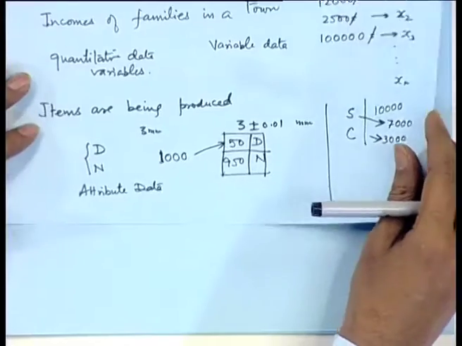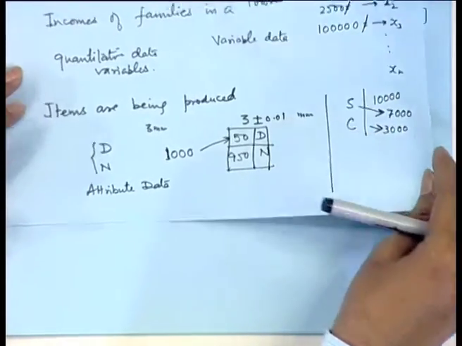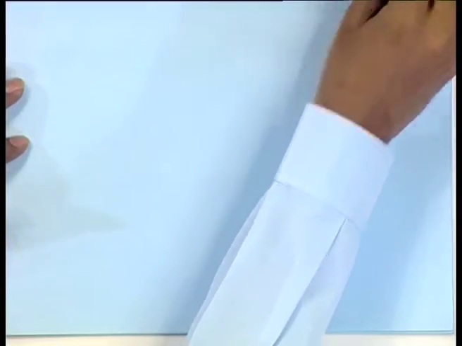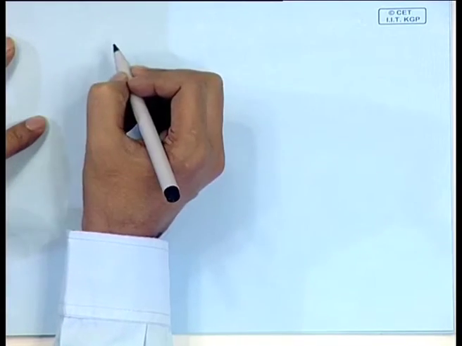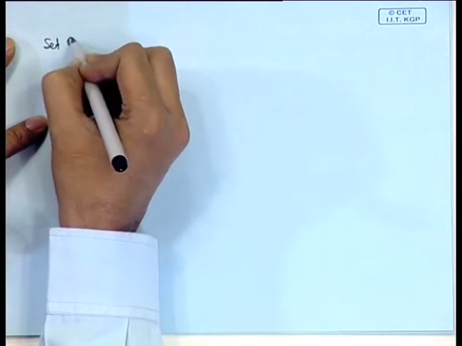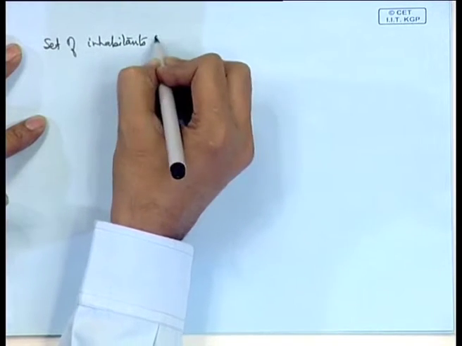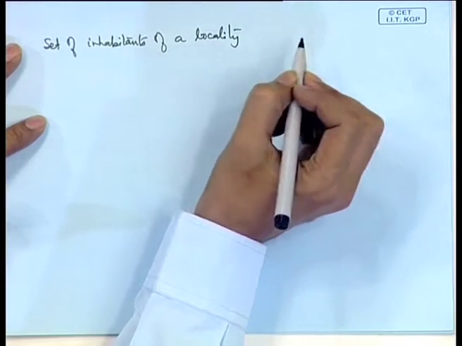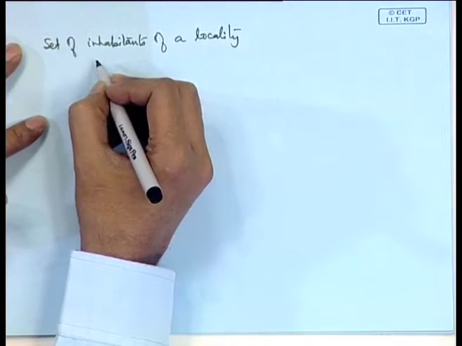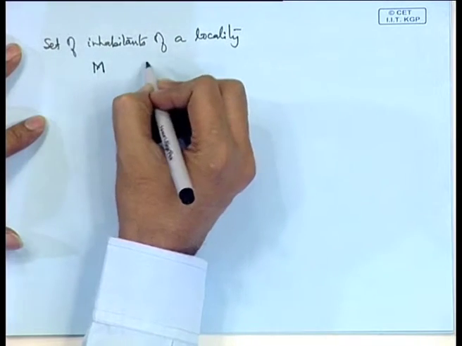In the case of attribute data, it is relatively easy to make a frequency distribution. For example, one may have two characteristics according to which we classify the data. Suppose we look at a set of inhabitants of a locality. Now, when we do the survey, we may record their gender, that means male or female.